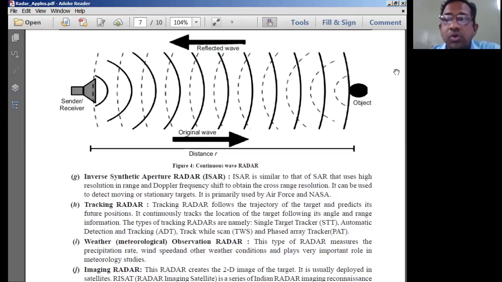This is what we normally do in radar systems, and this is an example of a continuous wave radar system. So you can see very easily how a radar normally functions. Radar is nothing but a system, and using this radar system we locate this particular object. The processing of the object location is done at the base station, not at the antenna. The antenna is simply a passive element normally used to transmit and receive the signals.